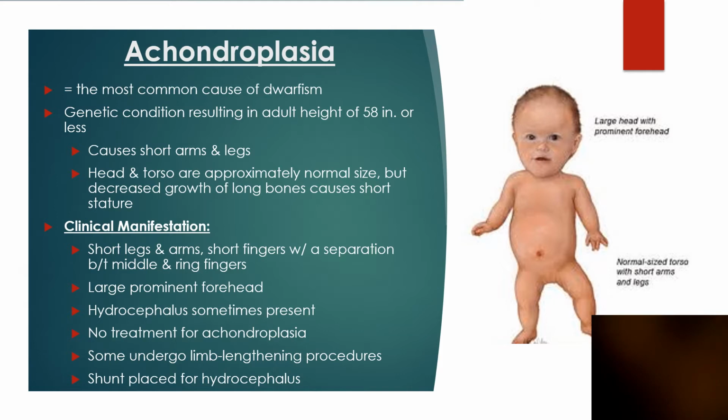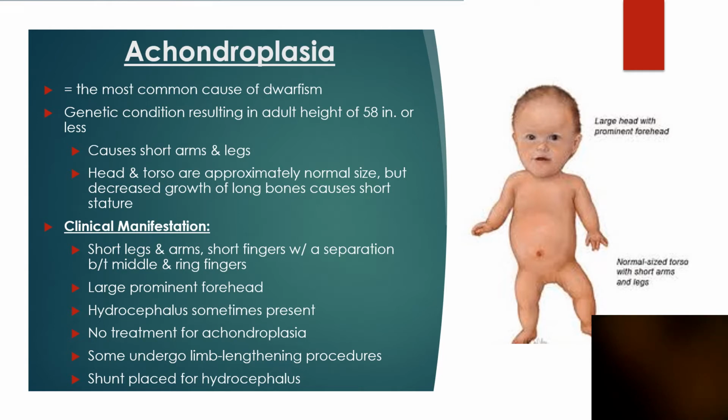Infants and children with achondroplasia, their head and torso are approximately the normal size, but their long bones don't grow the same, and that causes short arms and legs. So in terms of clinical manifestation, those short arms and legs, their fingers are short, they have a large, very prominent forehead, and hydrocephalus is sometimes present for that, so they sometimes need to have treatment for that.